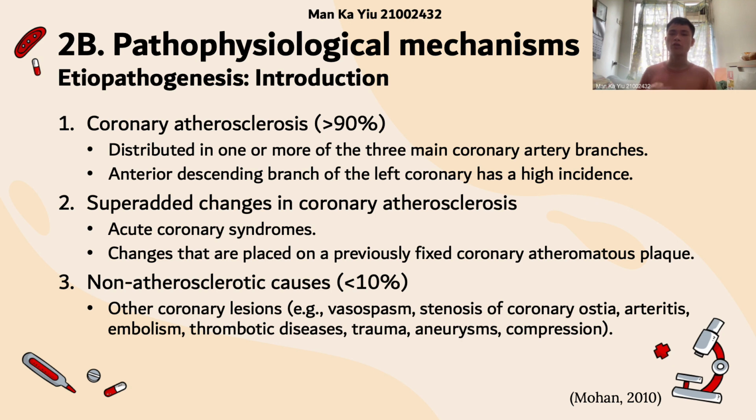The major cause is coronary atherosclerosis, which is distributed in one or more of the three major coronary arterial trunks. It has a high incidence in the anterior descending branch of the left coronary. The second cause is superadded changes in coronary atherosclerosis, which involves the acute coronary syndromes caused by changes superimposed on a pre-existing fixed coronary atheromatous plaque. And the third cause is non-atherosclerotic causes. Other coronary lesions, such as coronary spasm, also cause angina.